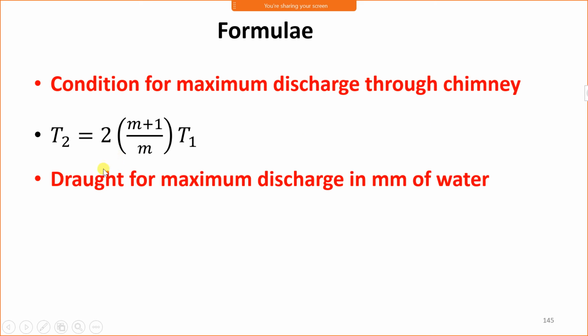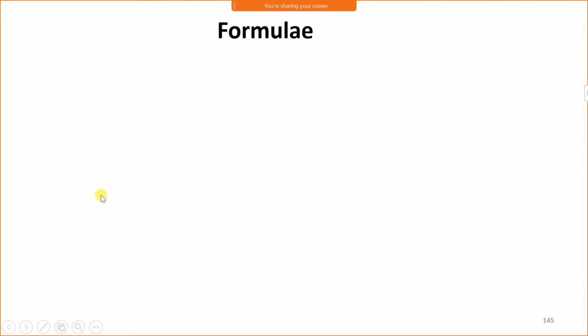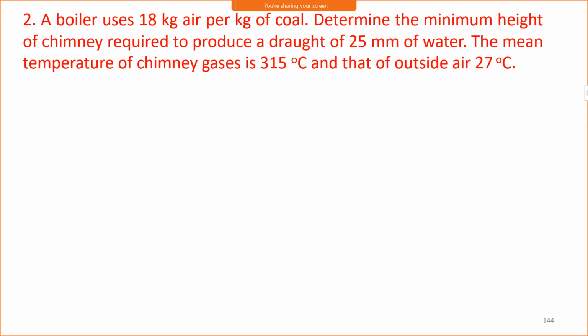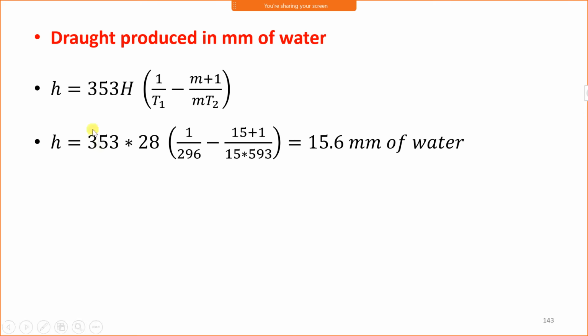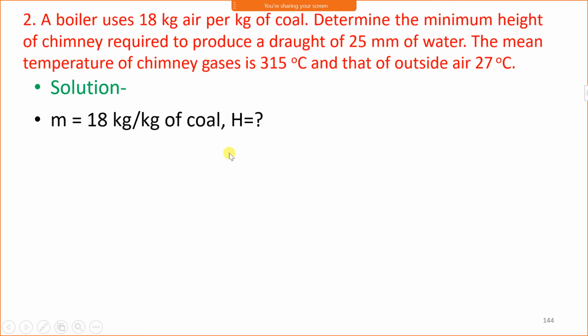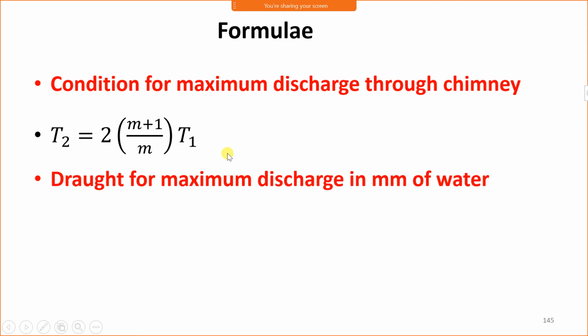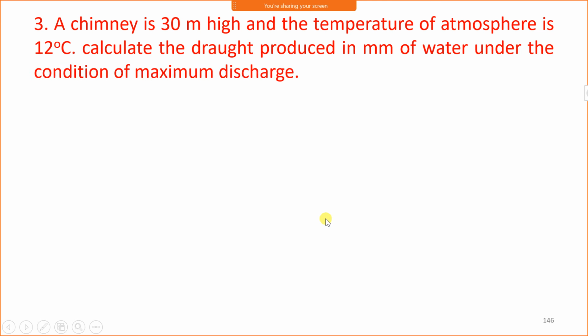Okay, let us calculate draught for maximum discharge. When we put the value of T2 for maximum discharge in the equation of h, we will get this expression, that is 176.5 H upon T1. This is the draught produced in mm of water for maximum discharge.